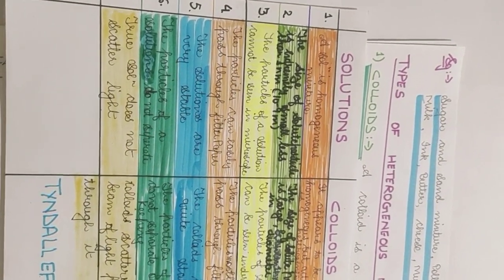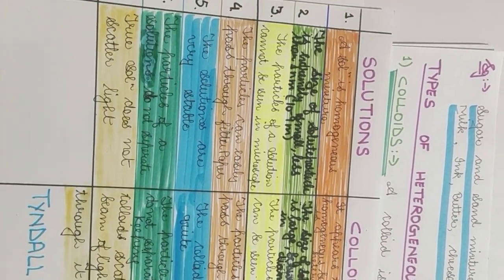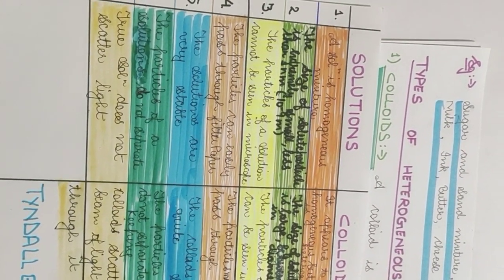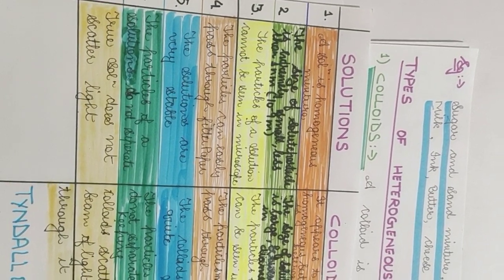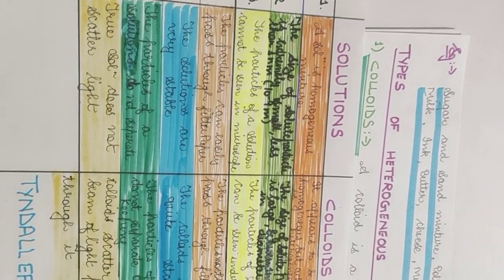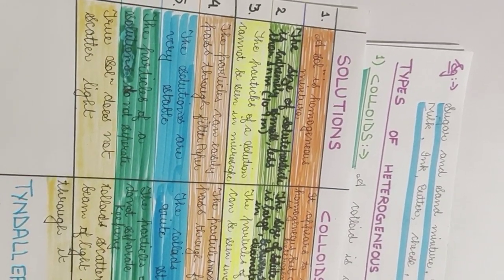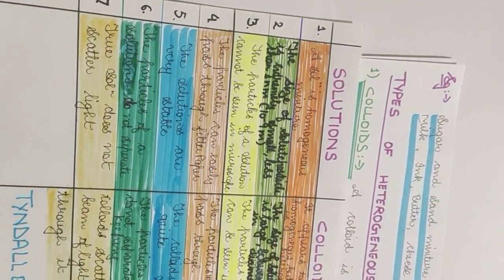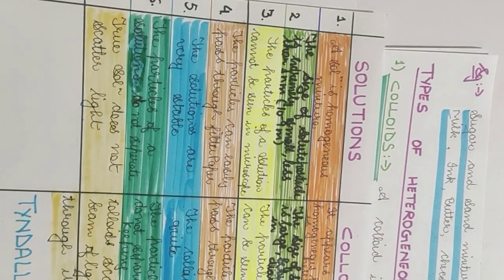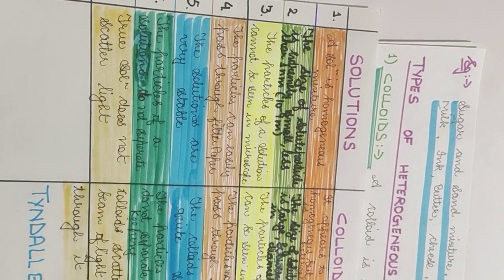Okay, the solutions, like if you have a glass of water and you mix a tablespoon of sugar in the water and stir it well so that all the sugar is dissolved, and you keep it aside for 1 hour or for a full day, 24 hours, and then next morning you check and taste that water, it will taste the same all through the glass. If you keep that water in a plate and then drink from any other side, the water will taste the same. It happens because the particles are very stable, so they just evenly spread all around and they don't collect. So that is in the case of solutions.